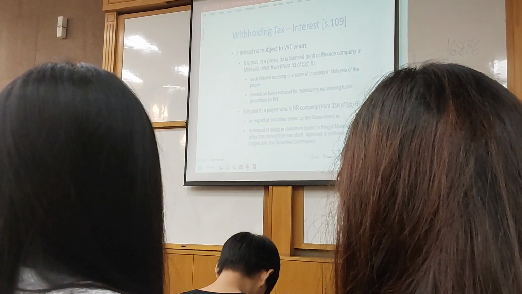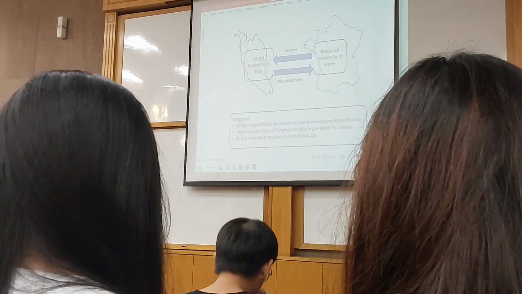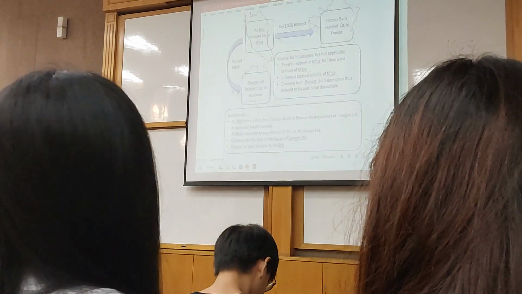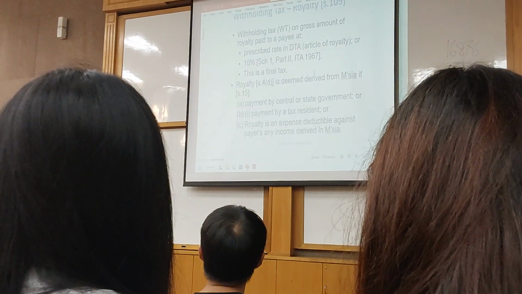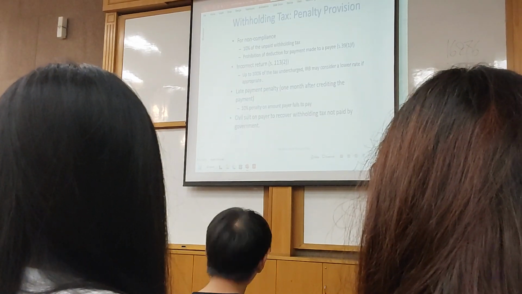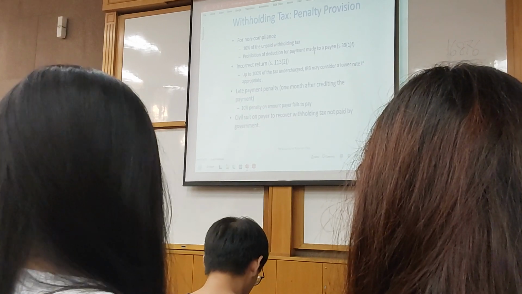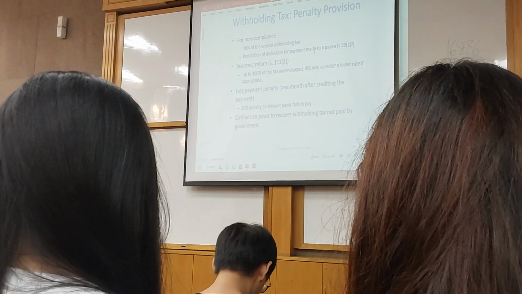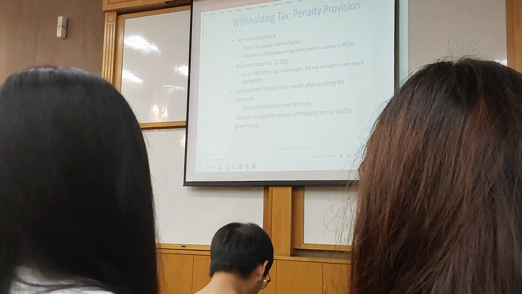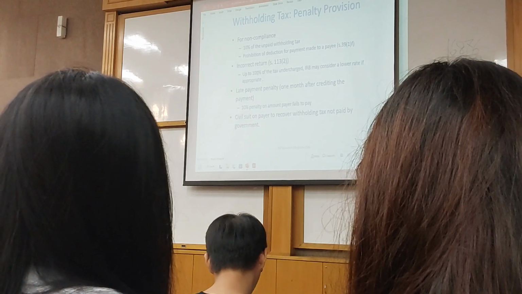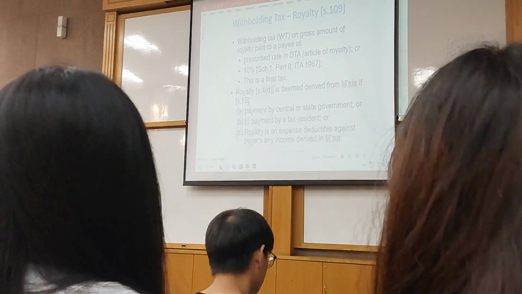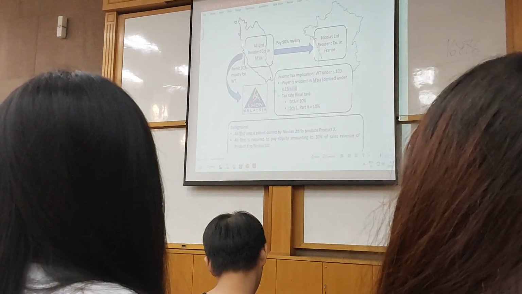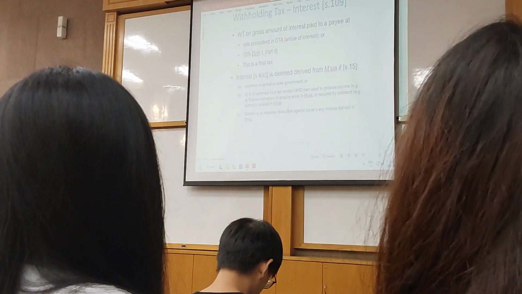Let's move on. And then I've also covered some penalty issues as well, in the event of non-compliance, then what happens? I think I've mentioned somewhere here. Check that penalty provision here. So as you can see from here, very straightforward. Number 1, non-compliance, there will be a penalty, and then the tax office will penalize from the perspective of incorrect return, late payment, and so on and so forth. So the most important thing is you understand the derivation and also how the mechanism works here.